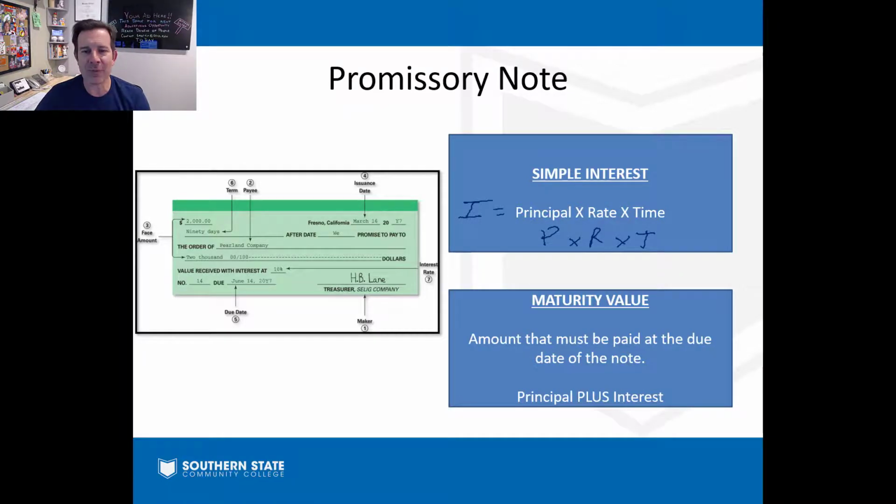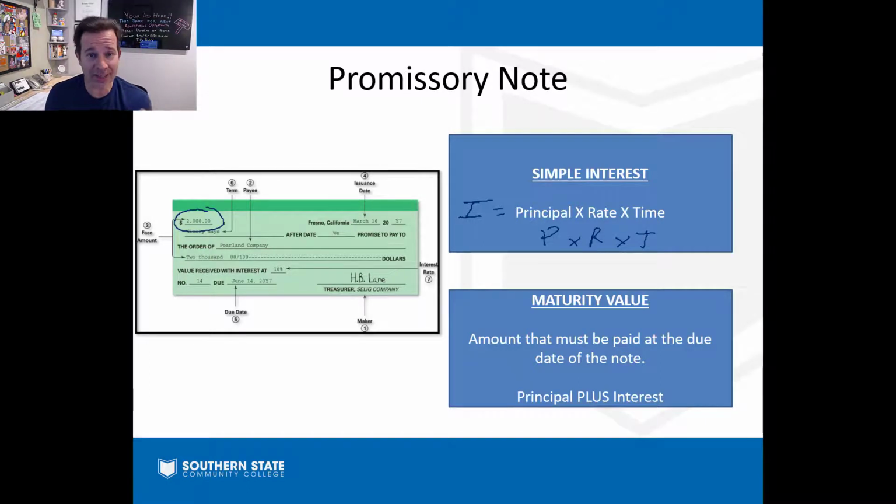And so your time is whatever days over 360. The maturity value is always going to be the principal on the note, in this case $2,000, plus the interest on the note. That's the maturity value. That's the value that has to be paid on the due date.